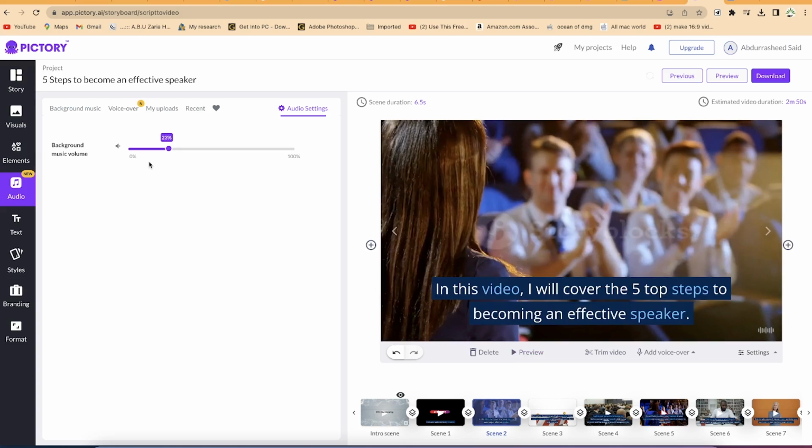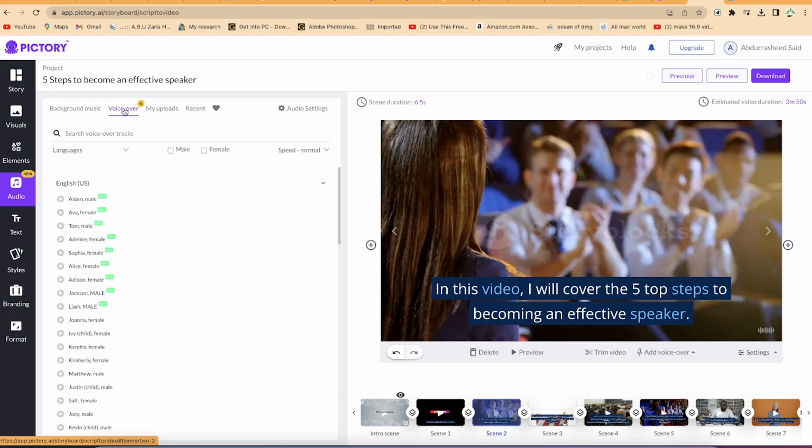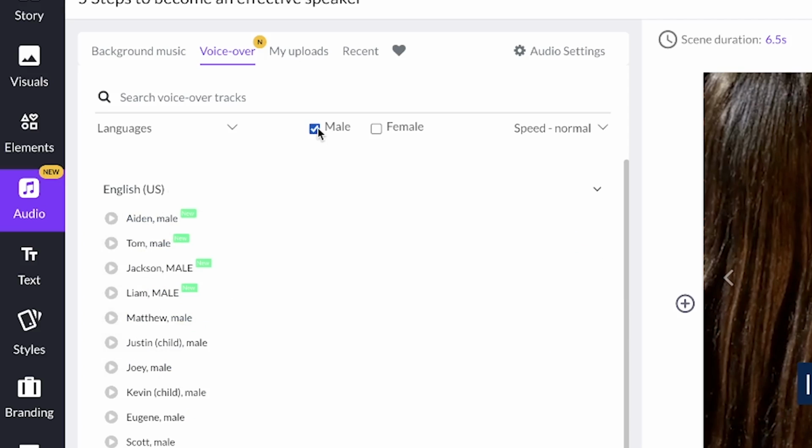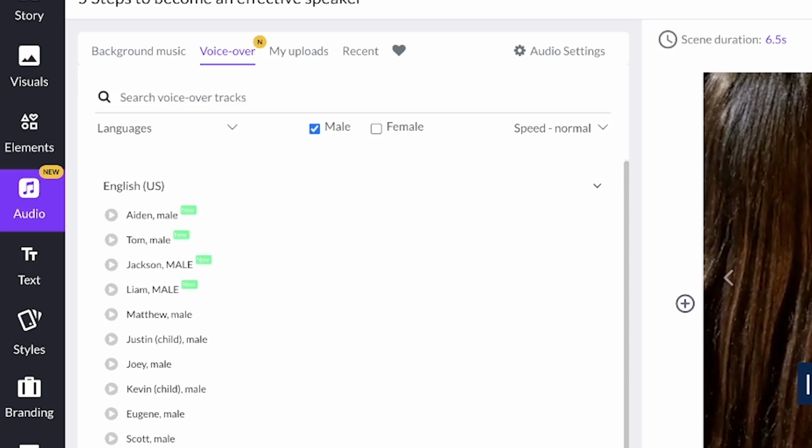Okay, so I think it's okay. 23 is good. So let's just keep it around 23. And now let's talk about the voiceover. Voiceover is very, very important and interesting. Check out the readers over here. These are English readers. You can choose male or female, depending. If you want male, it will sort and give you only male readers. These are US readers, and these are UK readers.